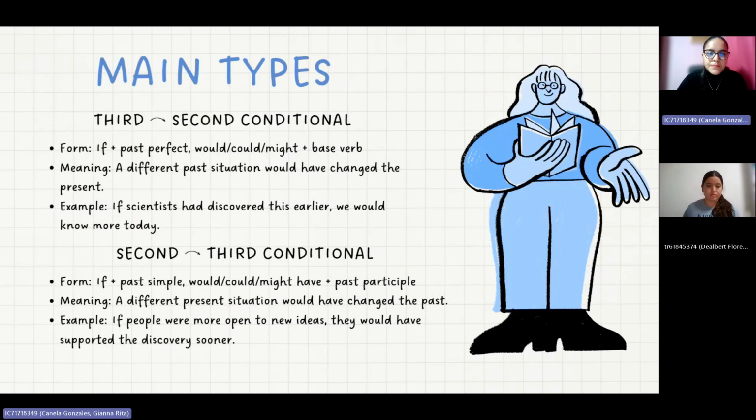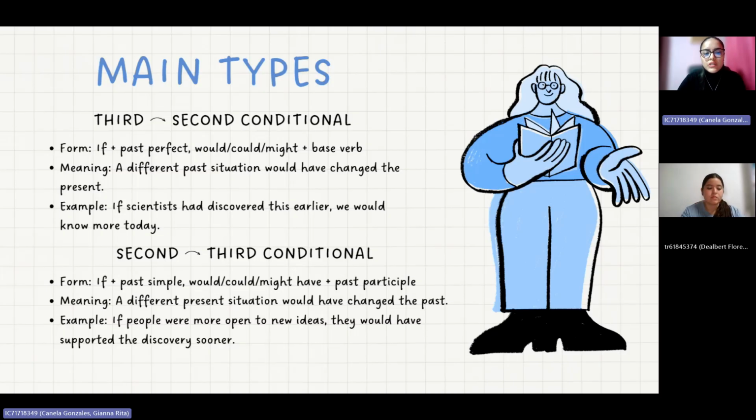Main types. Third and second conditional. The form is if plus past perfect, comma, would or could or might plus base verb. The meaning is a different past situation would have changed the present. For example, if scientists had discovered this earlier, we would know more today.